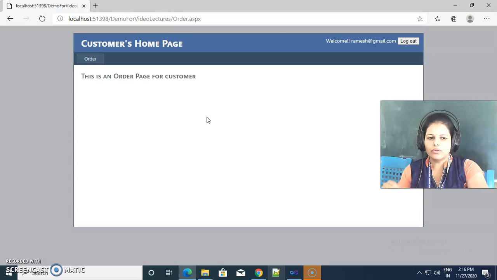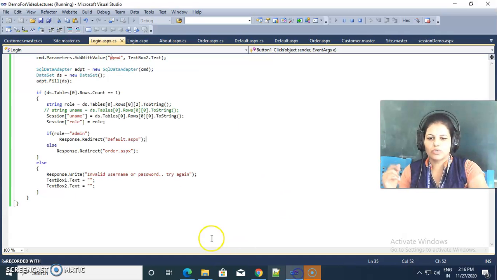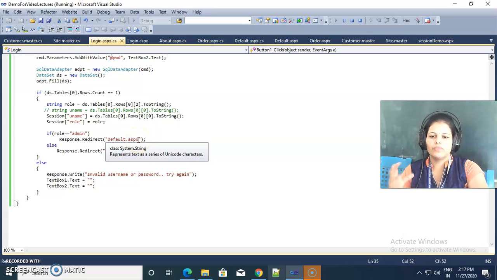Also, if we want to access a value on all the pages, then we go to the session variable, because a query string is not accessible inside all the pages, but only in the request where the response came. Inside login we are passing this query string, and only at that time are we accessing those query string values, and not all the time. So this is the drawback of the query string.